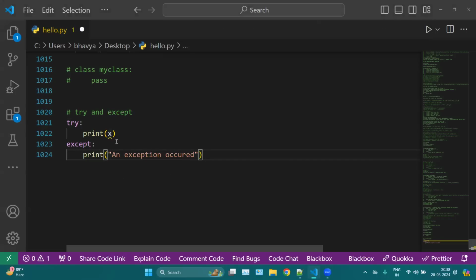So try will check the block of code. If everything is right, the try block will execute, and if there is any error in your code, then the except block will execute.